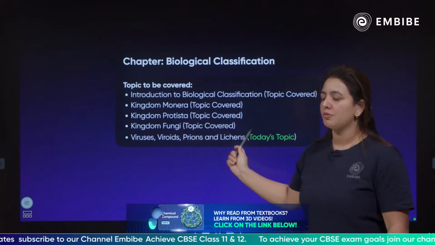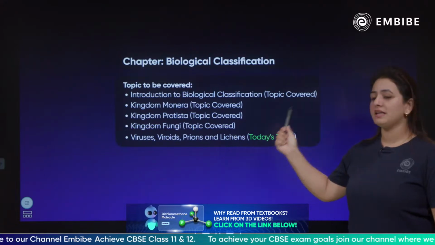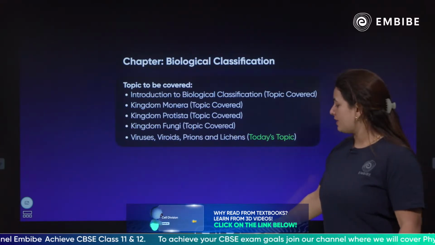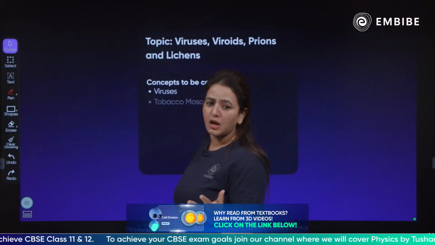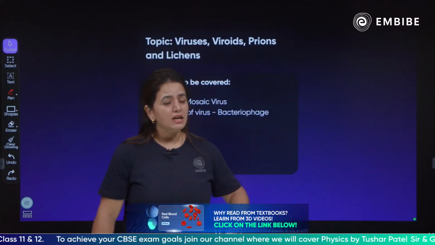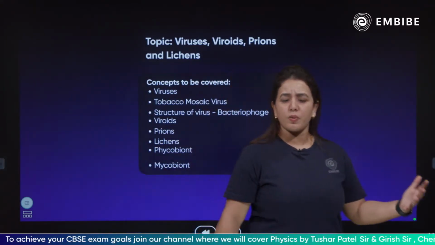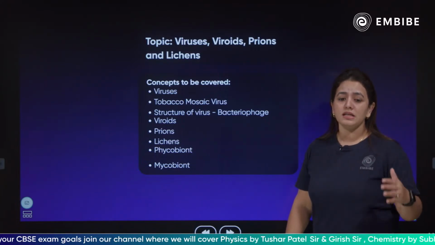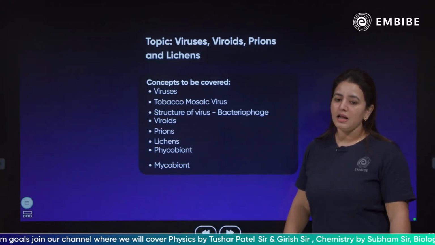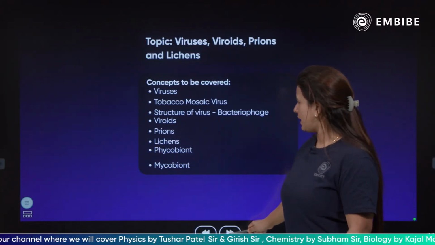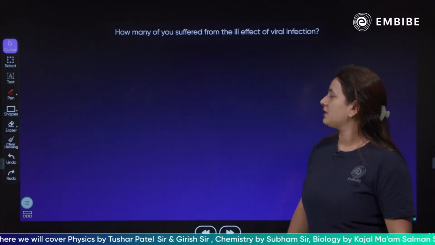So today's topic would be related to viruses, viroids, prions and lichens. Let's see what we have in this particular topic. The concepts covered would be related to viruses, tobacco mosaic virus, bacteriophages, viroids, prions, lichens, phycobiont and mycobiont. Okay, we're going to discuss all the concepts related to this.